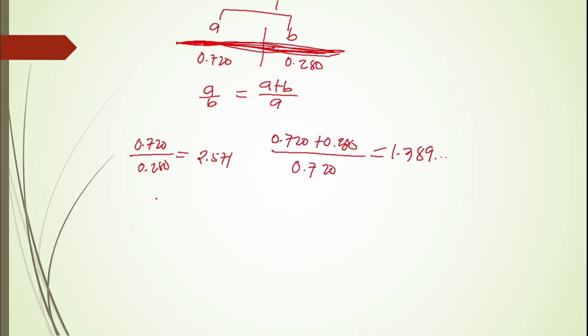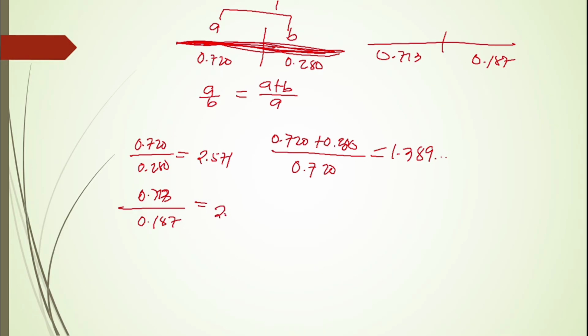Okay, next, let us assume that we're going to adjust this part, so the next sides are 0.713 and 0.287. So we have here 0.713 over 0.287. The result of this one is 2.490.